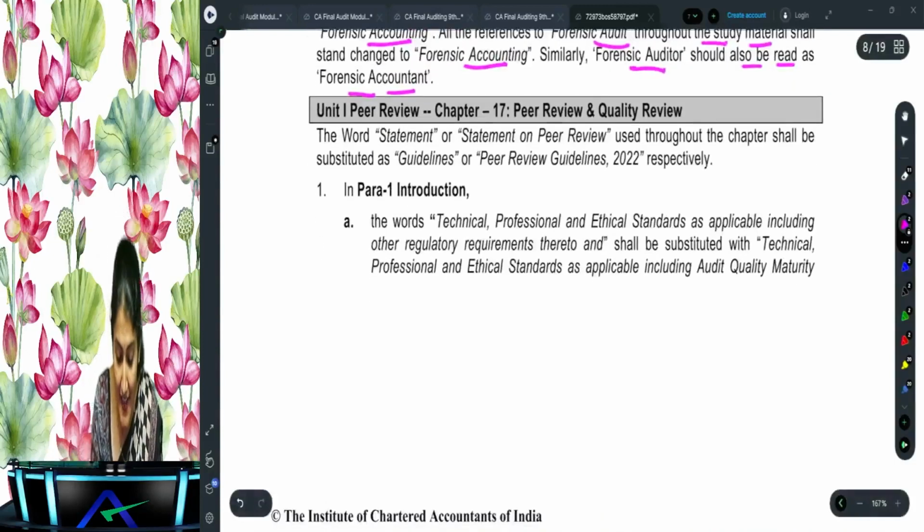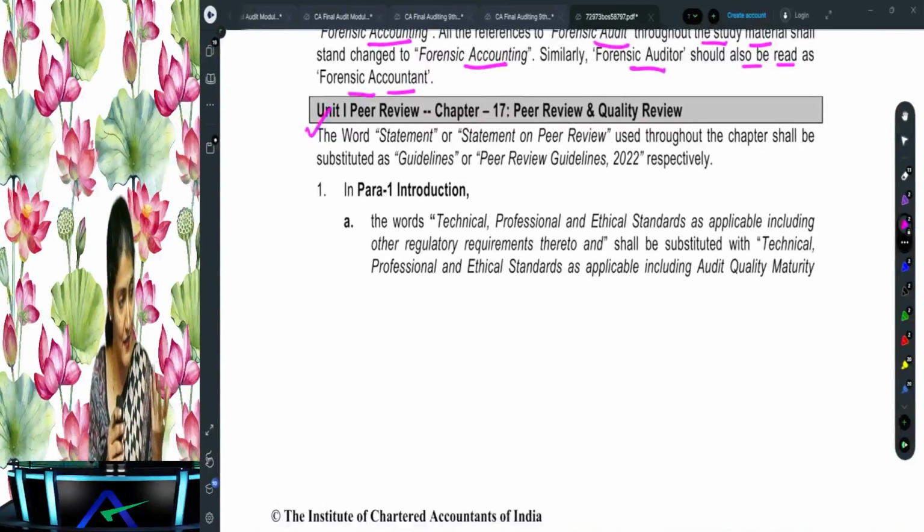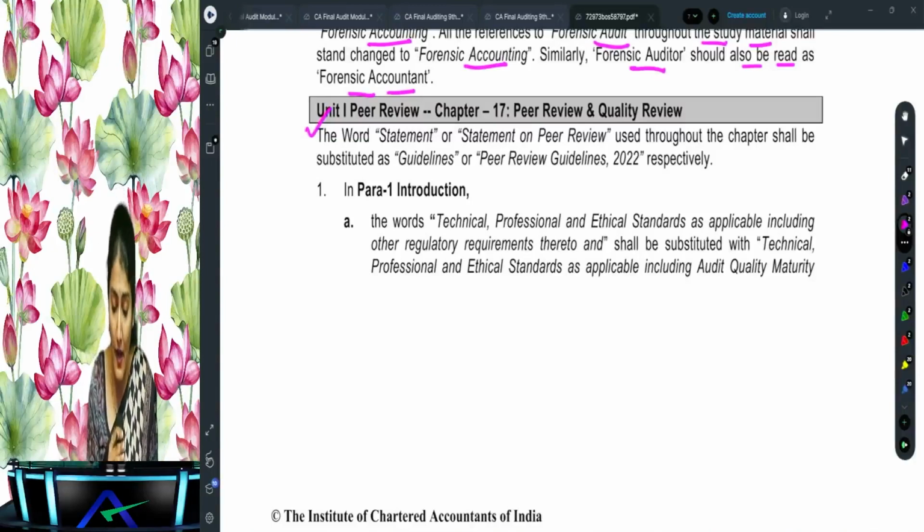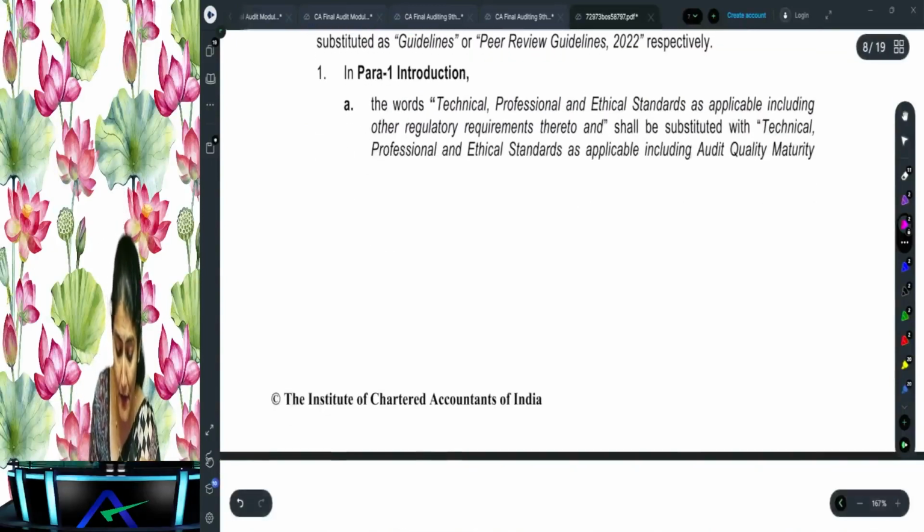Then after that, now coming to the peer review, right? So do you understand the change over there? Forensic audit has become forensic accounting, and forensic auditor has become the forensic accountant.